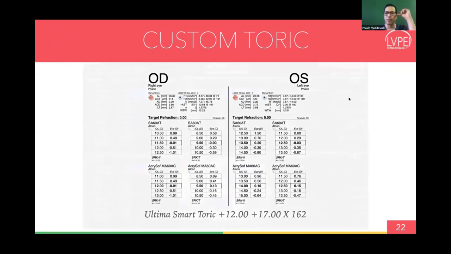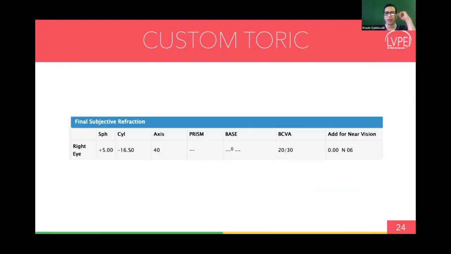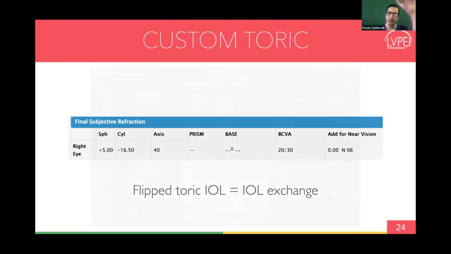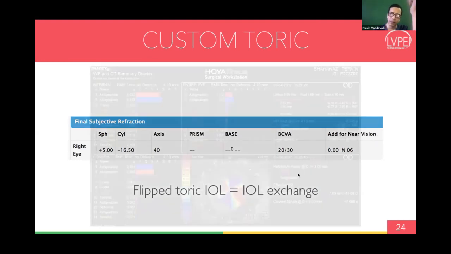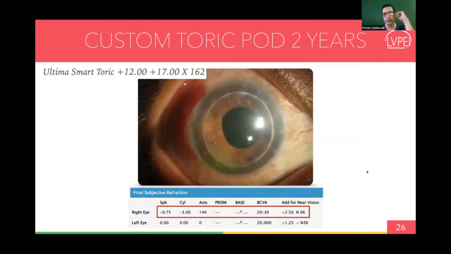And after implanting the lens, we found that the patient actually had an increase in the astigmatism to almost 17.75 diopters. So when we went and looked at the refraction, 16.5, 20, 30, we realized that the lens was actually flipped in the eye. So we did an IOL exchange, reversed the lens and put it back. And we found that the same patient had a very good outcome of 20/30 with a very low residual cylinder in the eye. So you can use very high astigmatism correction IOLs for patients who have high astigmatism post all these surgeries, and the outcome in these patients is very good.